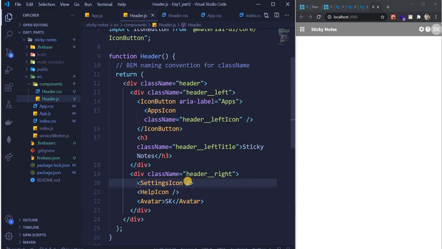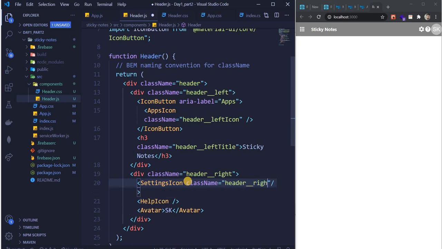So let's start with providing a class name to each component. There are multiple ways of doing it. If you can do it in multiple ways, fine. I'm not saying this is the only way, but this is the way I follow.